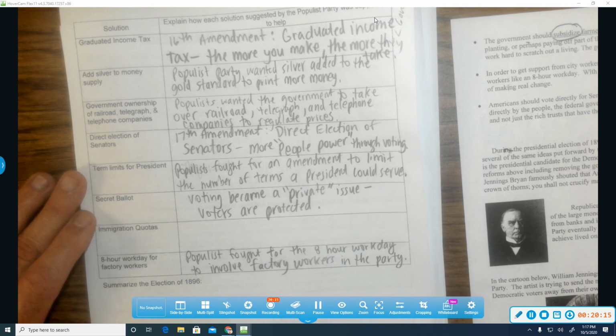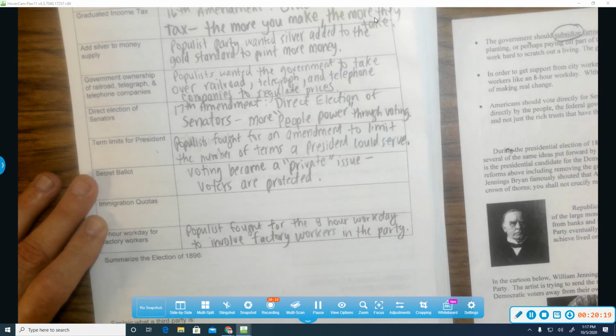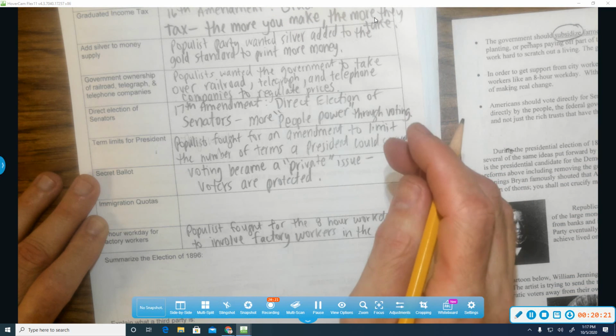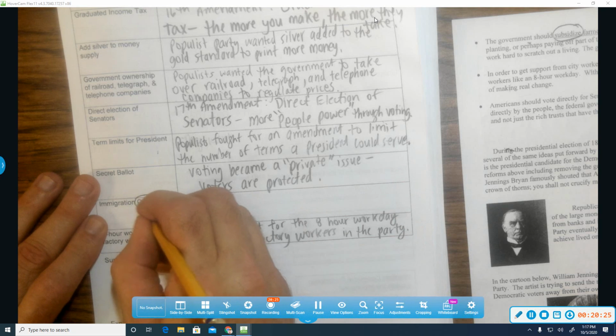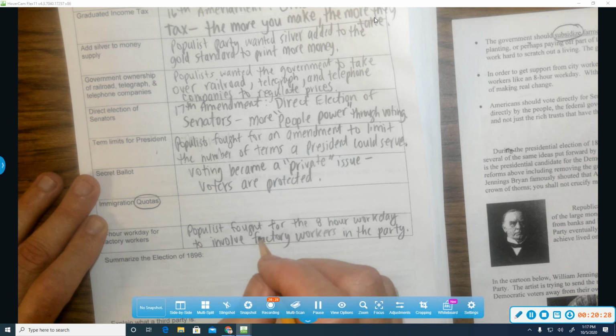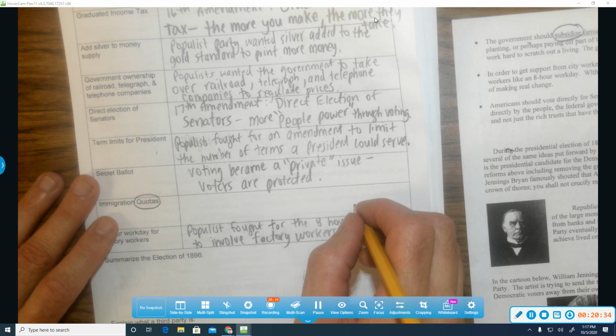Okay? Now, immigration quotas. The Populist Party wanted immigration reform. They actually wanted quotas, which means a set number coming in, because they were saying that immigrants coming in were taking jobs. So they fought for immigration restrictions, quotas.